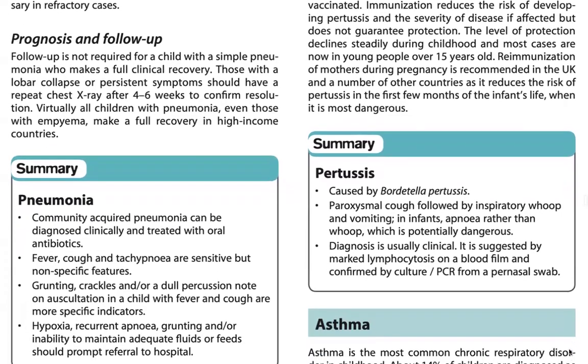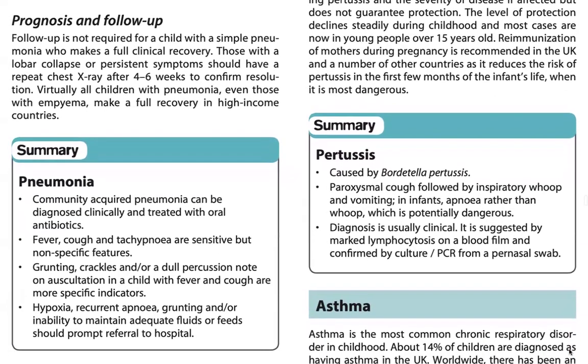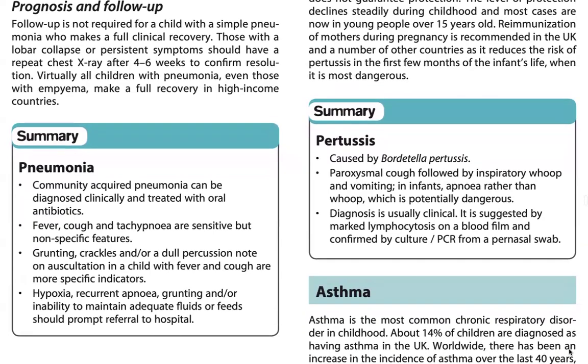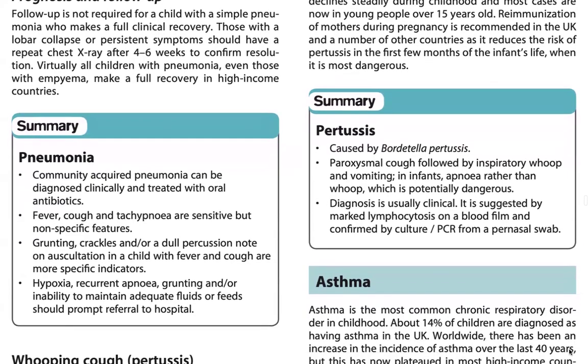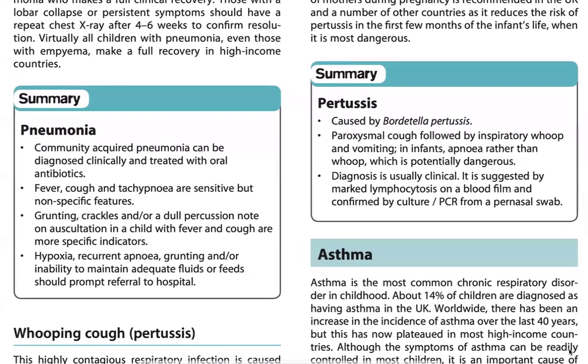In summary, community-acquired pneumonia can be diagnosed clinically and treated with oral antibiotics. Fever and cough are sensitive but not specific features. Grunting, crackles, or dull percussion, stony dull, with bronchial breathing in a child with fever and cough are more specific indications. Hypoxia, recurrent apnea, grunting, and or inability to maintain adequate fluid or feed intake should prompt referral to hospital.